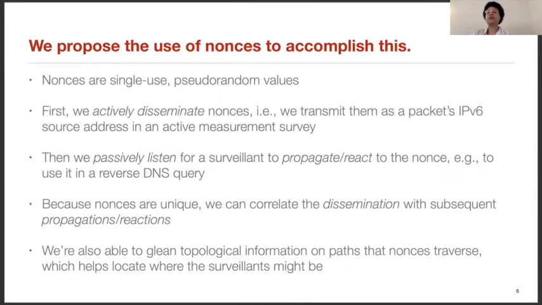We propose the use of nonces to accomplish this. Nonces are single-use pseudo-random values. First, we actively disseminate nonces. That is, we transmit them as a packet's IPv6 source address in an active measurement survey. Then, we passively listen for a surveillant to propagate or react to the nonce. For example, to use it in a reverse DNS query. Because nonces are unique, we can correlate the dissemination with the subsequent propagations and reactions.